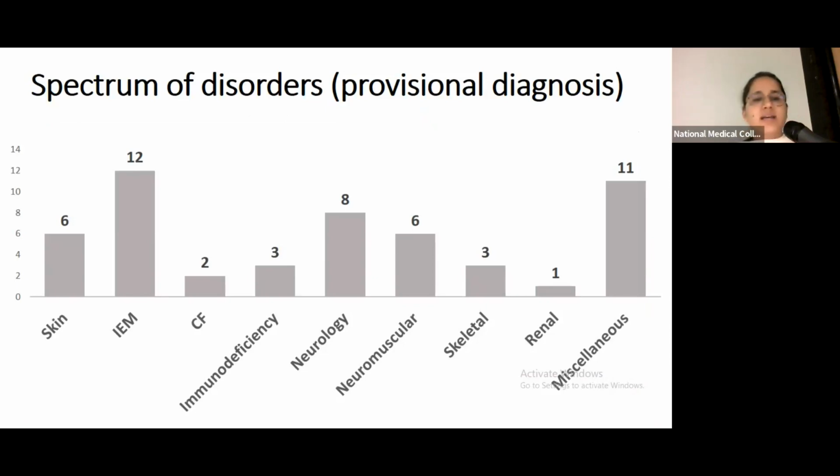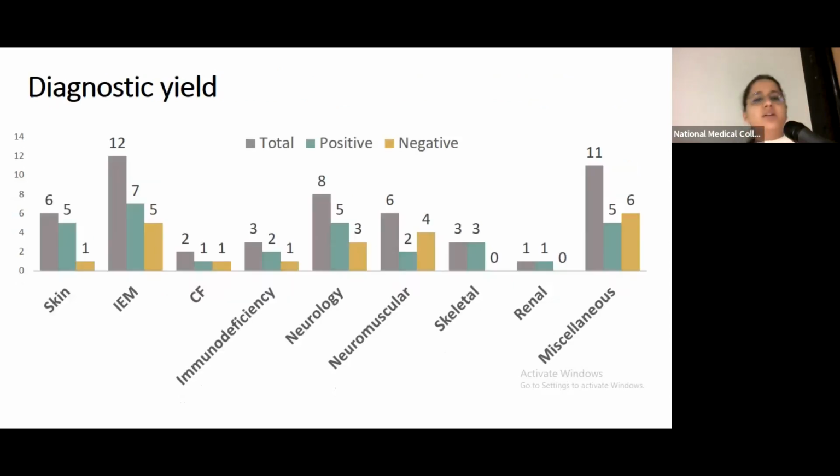Spectrum disorders are expected. Many of them were having skin disorders, inborn errors of metabolism, cystic fibrosis, immunodeficiency, neurological disorder, neuromuscular, skeletal, renal. And the miscellaneous group is the one where the proband could not be grouped into either of these disorders. So they probably had a mixture of these things, or a category for which it is not right to create another category. So based upon the spectrum of disorders, we found out the diagnostic yield again varied.